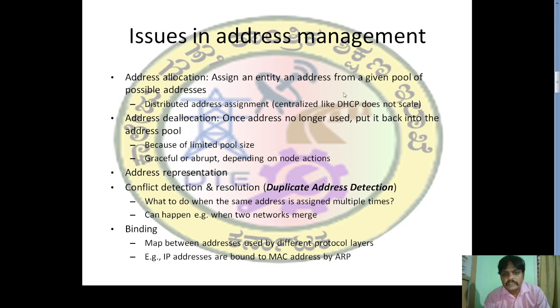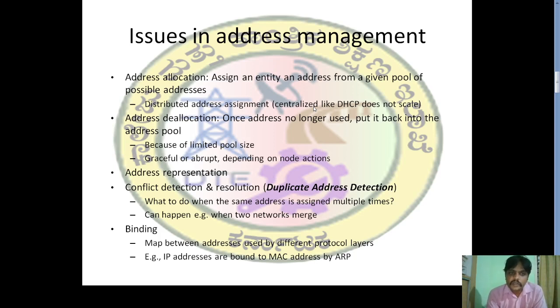DHCP is centralized address management. That is used for local networks, a shorter area, for example, to temporarily connect to a Wi-Fi connection, we can use the protocol